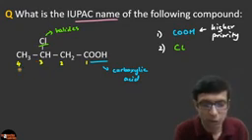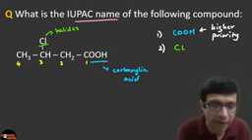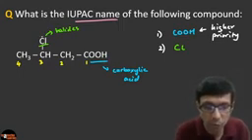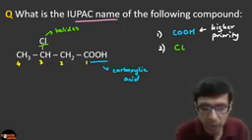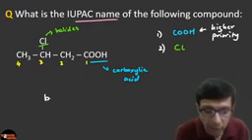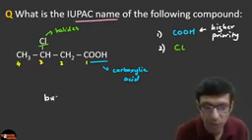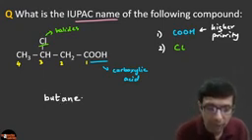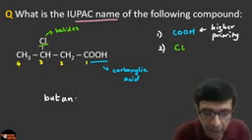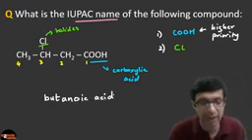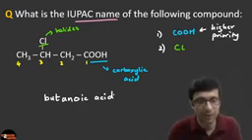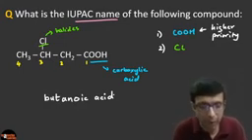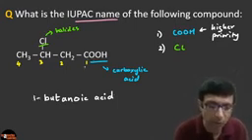So guys, what will be the answer of this? What is the name going to be then? If you ignore the chlorine for now, what will be the name of the base? If nothing was there, it would have been butane, right? Because there are 4 carbons, so it would have been but-. But clearly there is a carboxylic acid there, so we remove the E. Remember, we delete the E and we write butanoic acid. That's how carboxylic acids are named, butanoic acid, right? And we don't have to write 1-butanoic acid because it's already in position 1, so I'm going to ignore 1.